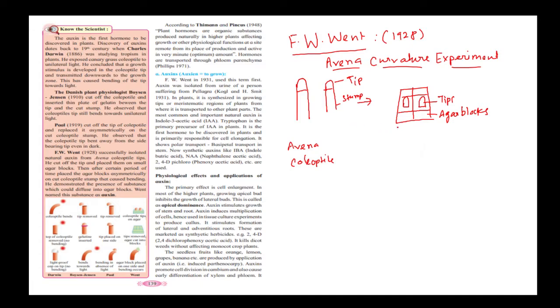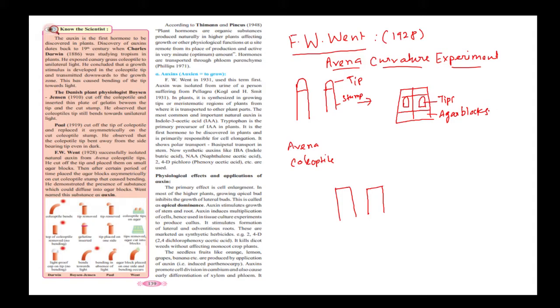After transferring these tips onto the agar blocks, the stems were without the tip, and the growth stopped.